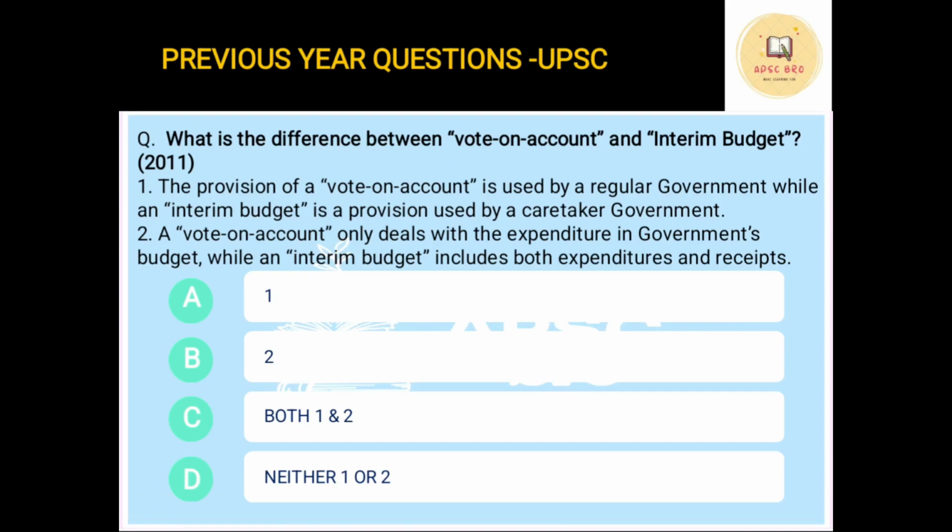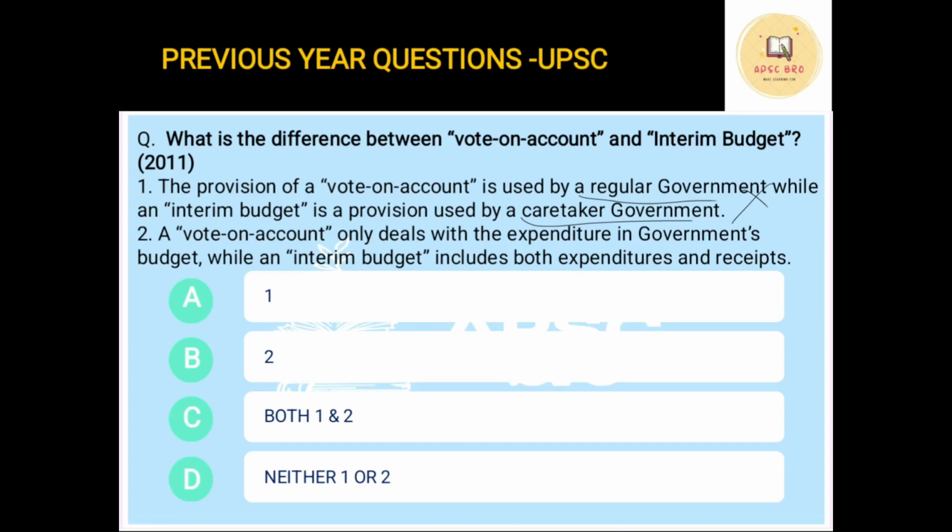The provision of vote on account is used by regular government. No, this is not correct. Interim budget is a provision used by caretaker government. This is also not correct. Interim budget is presented by a regular government, but when it is in a transition phase or when there is an election around the corner, like this time there is an election in probably 1 or 2 months, so the government has presented an interim budget. So the first statement is wrong.